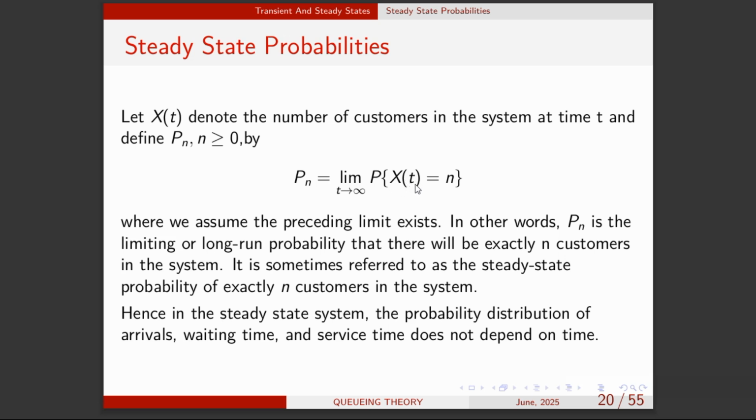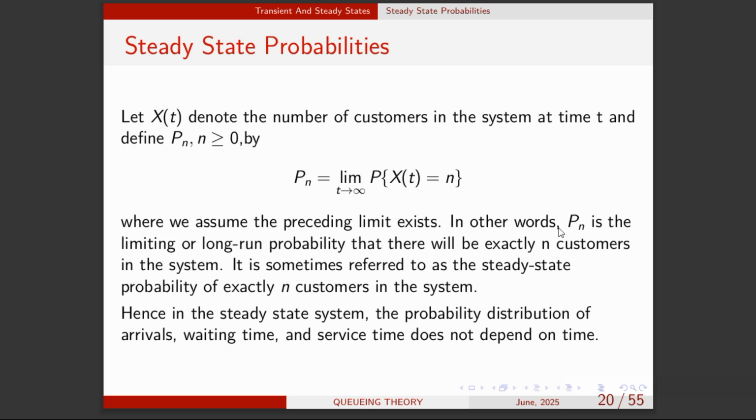We don't want this to happen, because if it is, then it will be a challenge to study the long run behavior of the queuing model. So we take the limit as the time approaches infinity. If this preceding limit exists, then it means that we are in steady state.